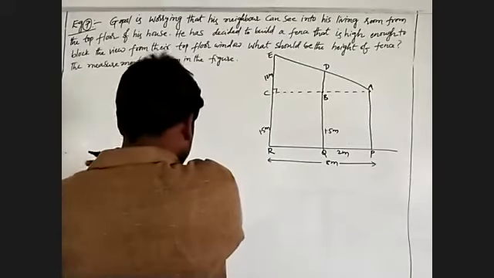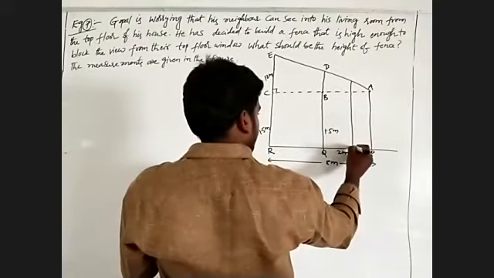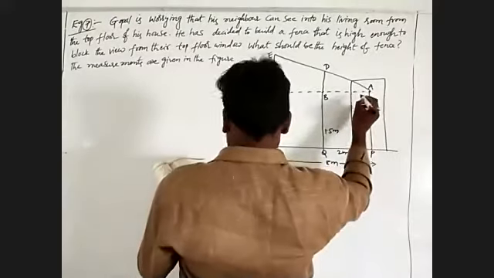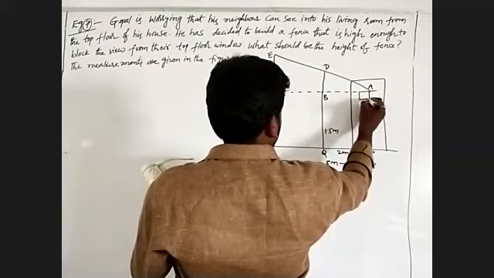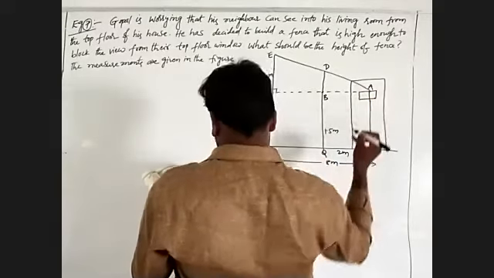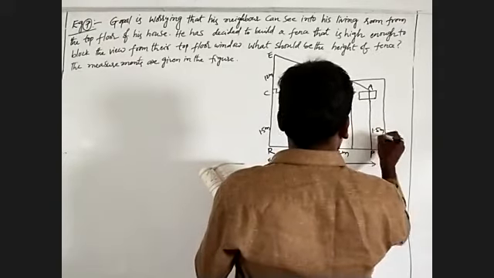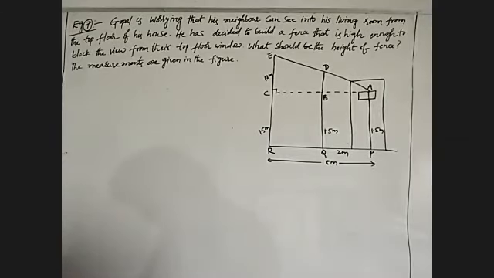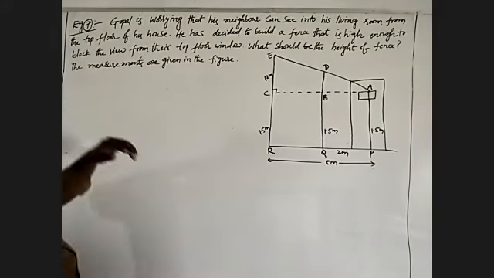I will draw a building. This is the given building. Here also the given distance is 1.5 meters. We will observe what is given in this one. Gopal is worrying that his neighbor can see into his living room.